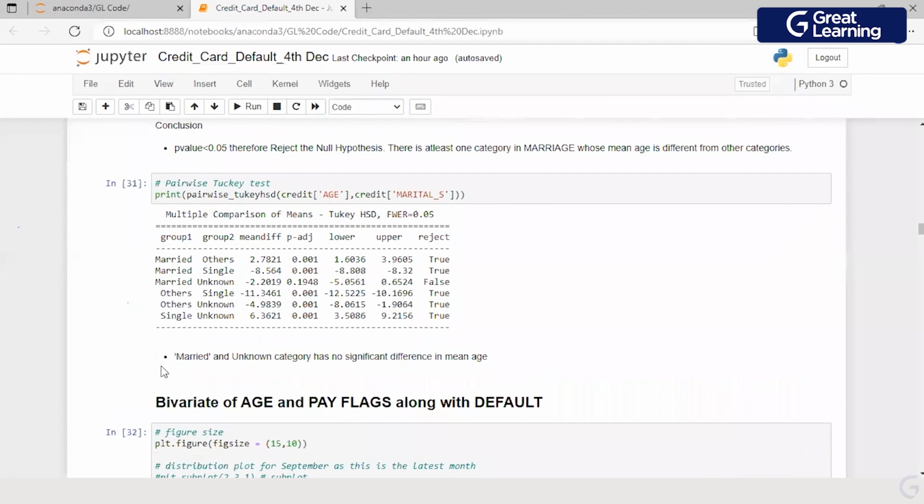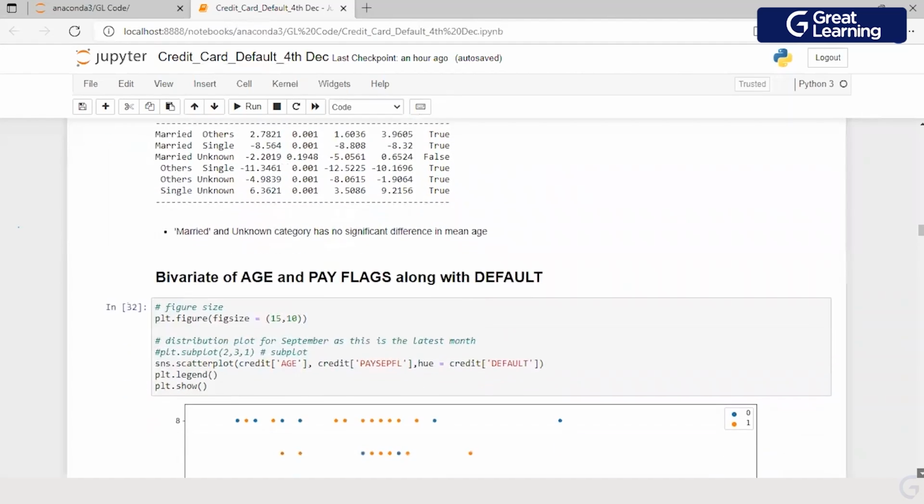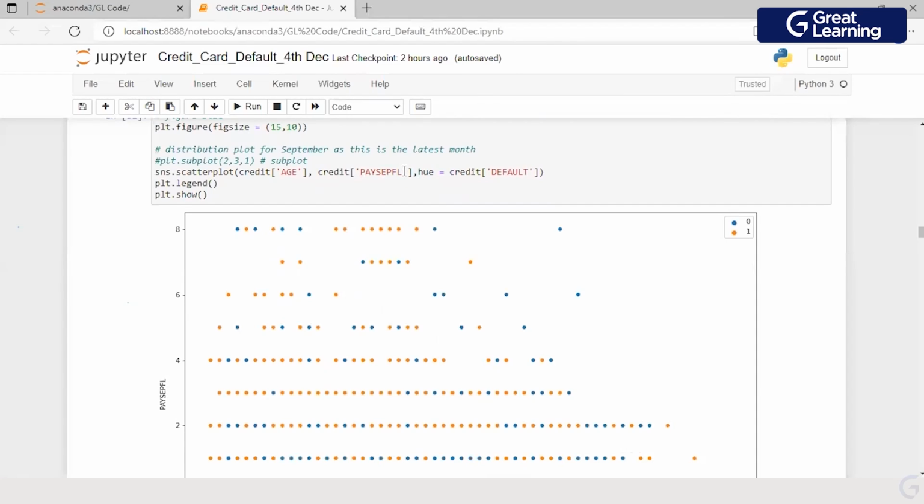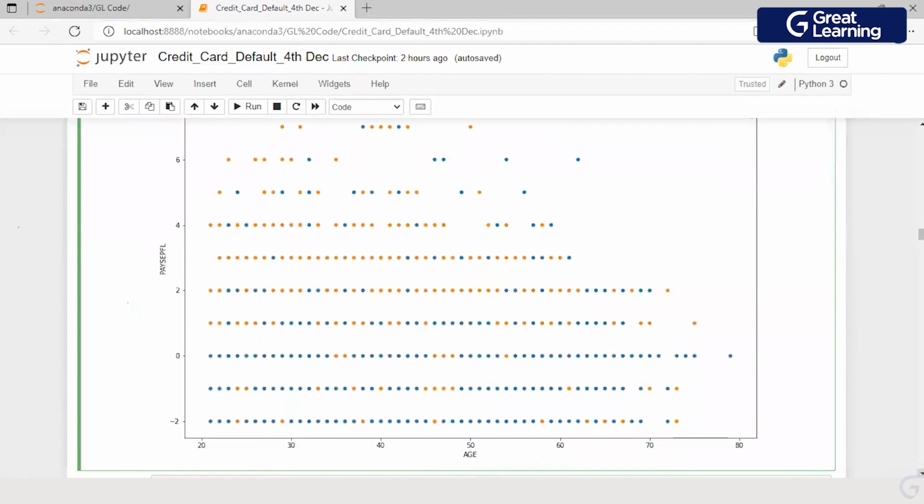So I have done age with gender. I have done age with balance limit. I have done age with marital status. I will go through age with the pay flags and then I will take a pause. I am looking at a bivariate of age with pay flags along with the default. Rather than doing it for all the flags, I'm just doing it for September because September is the latest month which I have.